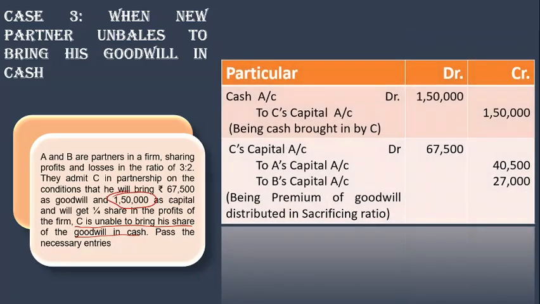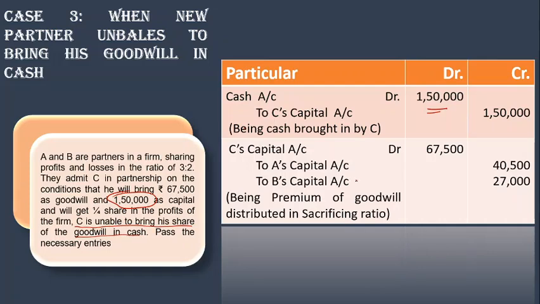Why? Because he brought only a cash amount of 1,50,000. So this cash entry is with 1,50,000. Now the second step: when he brings premium for goodwill, we debit it and divide it between the partners in their sacrificing ratio.